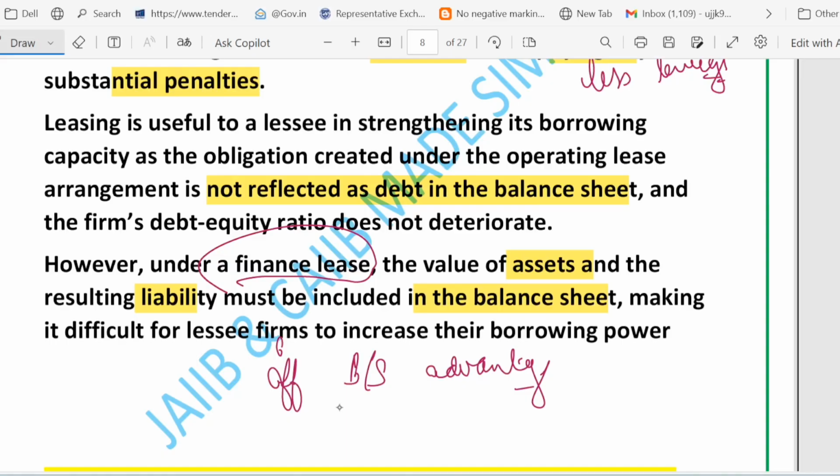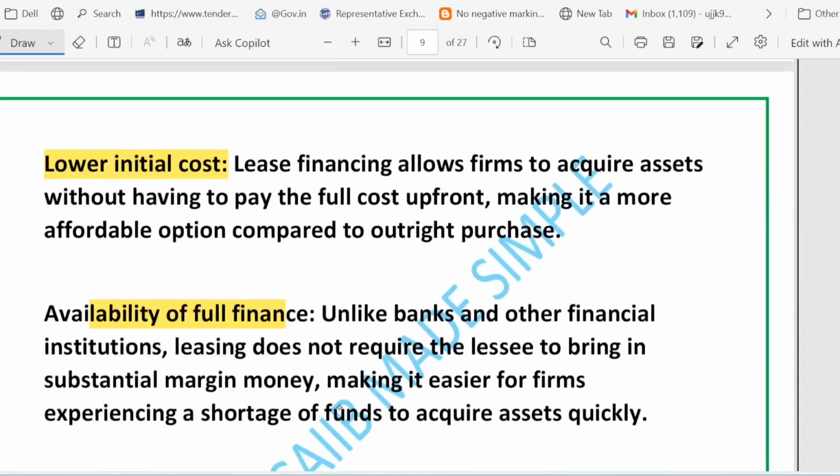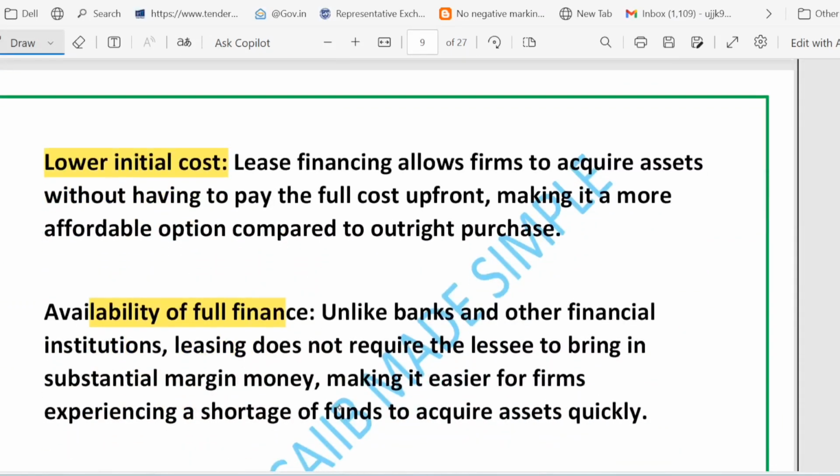Now one more point is lower initial cost, which means leasing lets a firm use expensive equipment without paying the full price upfront. This is one of the peculiarities of leasing, that the initial cost is very low. Now the next point is margin money and full finance.